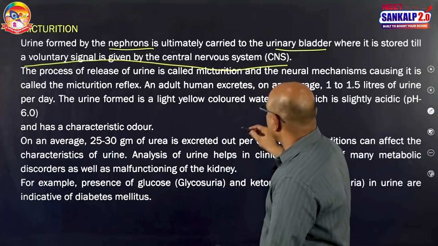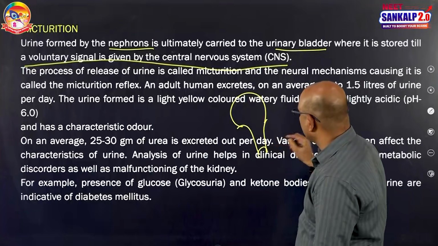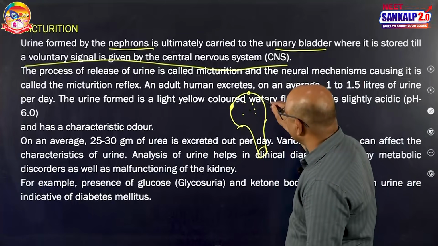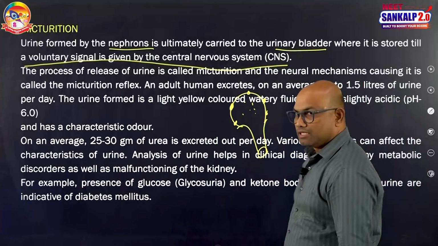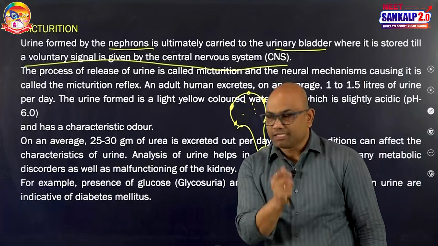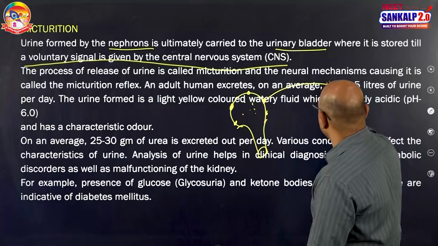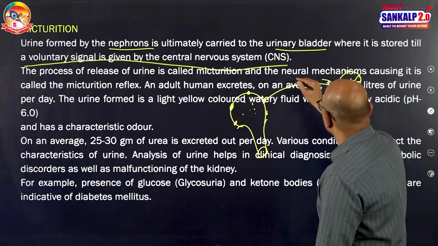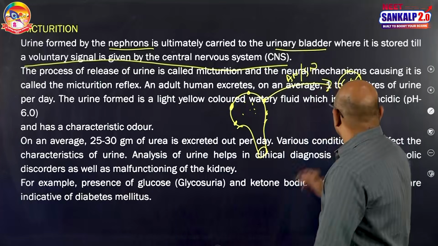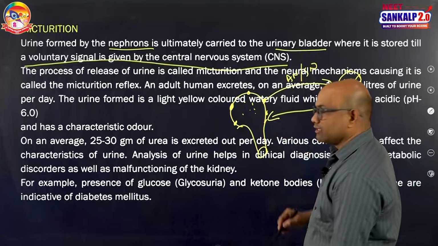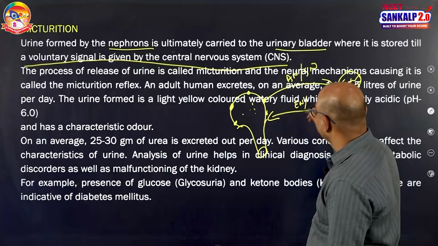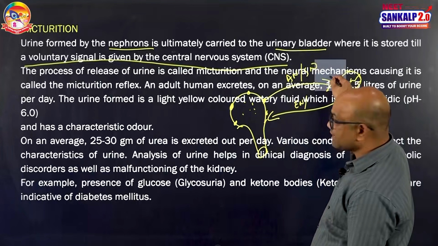See, assume it is the bladder and this is the urethra. When the urine accumulates in the bladder, I already told you there are stretch receptors on the bladder. The urinary bladder gets expanded. Now the stretch receptors will send that information to the CNS through afferent nerves, that means sensory nerves. Now the CNS gives a motor signal, that means through efferent nerves.